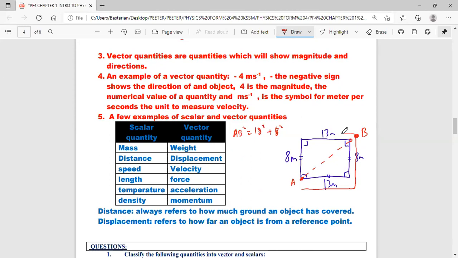If you continue to walk from B, then you came back to A. You are at the starting point where you started. Your displacement is 0 now because you came back to your point of reference. So distance: how much ground an object has covered. Displacement: how far an object is from a reference point. So there's a huge difference between distance and displacement. Distance is a scalar quantity. Displacement is a vector quantity. Totally different.